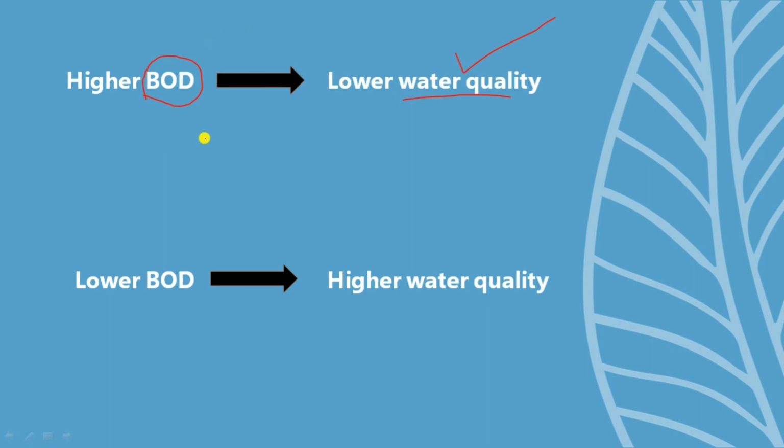Then what about the other case? A lower BOD means less dissolved oxygen required by the microorganisms to decompose the waste materials, which means higher water quality. So, for pure water or fresh water, the BOD content will be lower, and for polluted water, the BOD content will be higher. Hope you guys get it. Thank you.